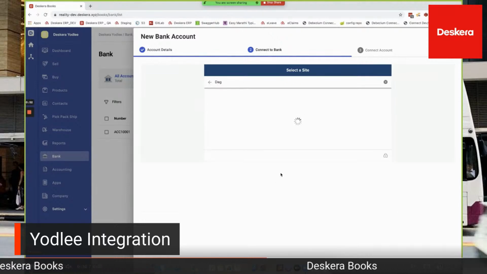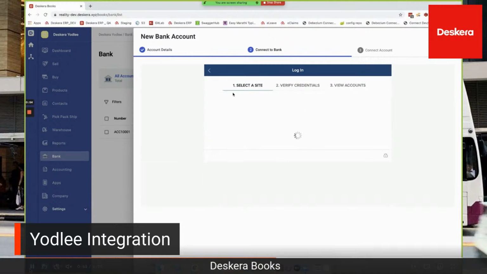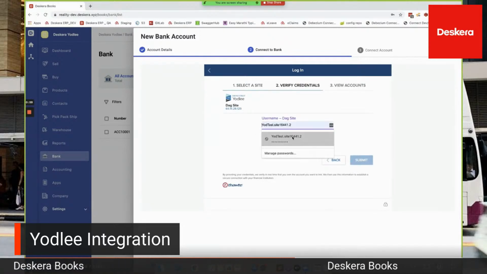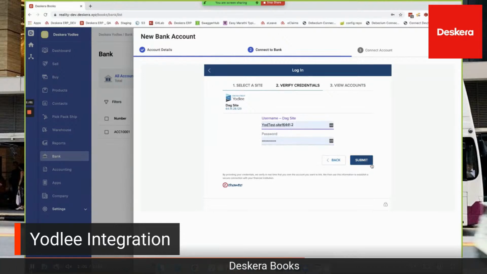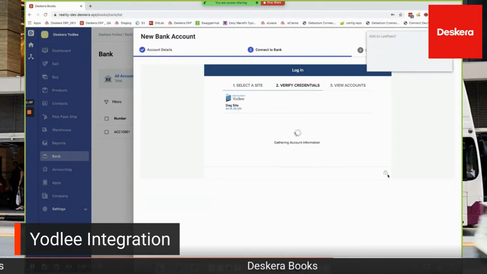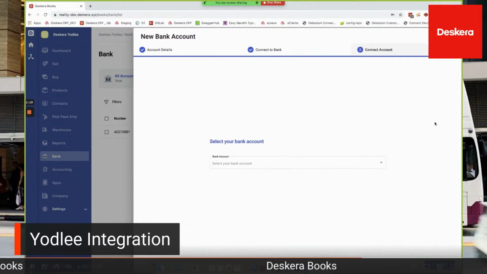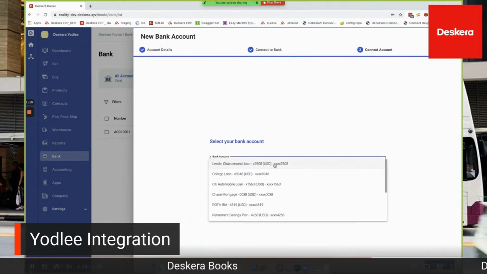So we're going to go here. We're going to type in a bank name, DAG site. And then you're going to put in the username and the password and submit. Then after that, it's going to connect. And after that, you can see all your information here. My cash, my investments. You can select your bank account.